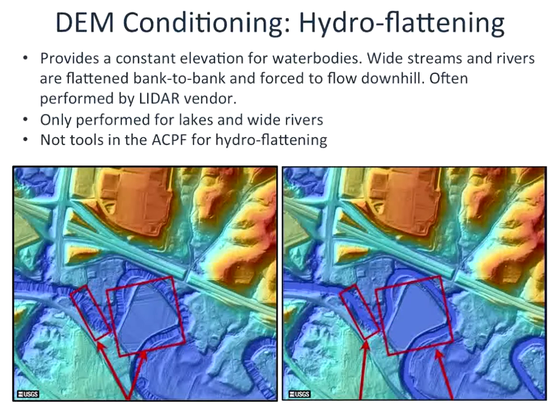So a couple of different terms associated with DEM conditioning. Hydro flattening, generally provided by the vendor of the elevation data, provides you with flat surfaces for water bodies. So lakes and rivers have a smooth surface.